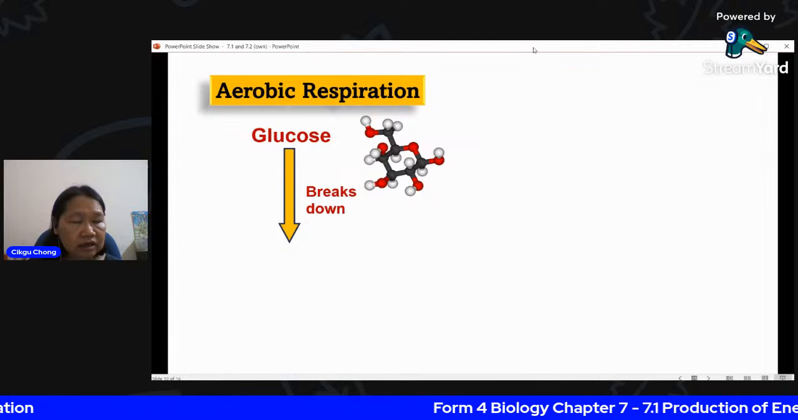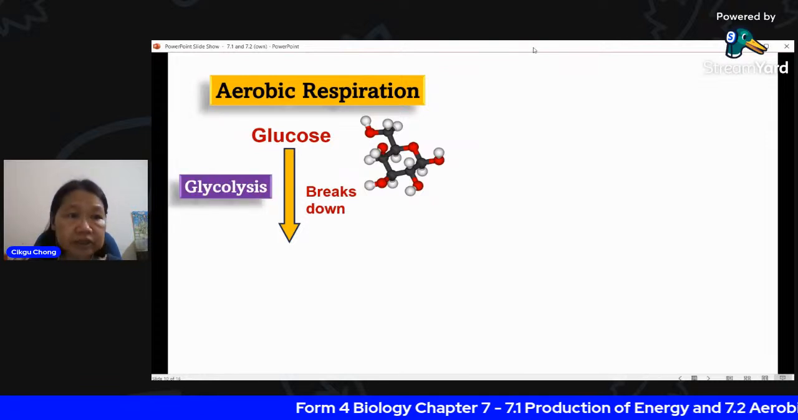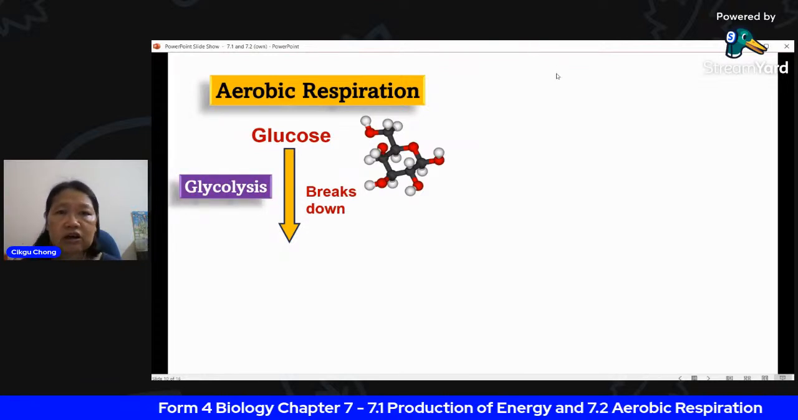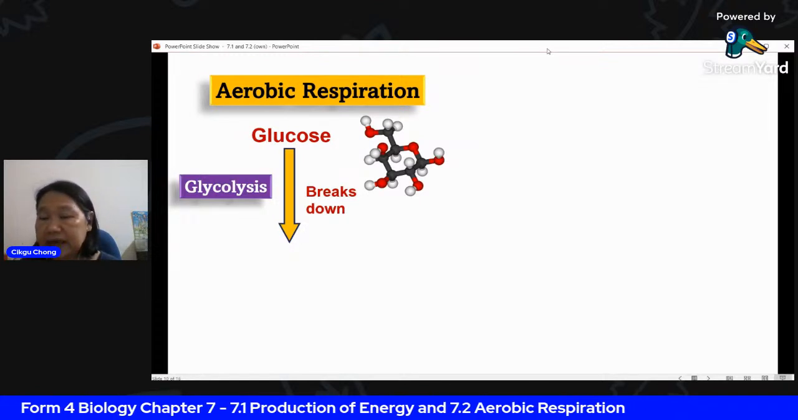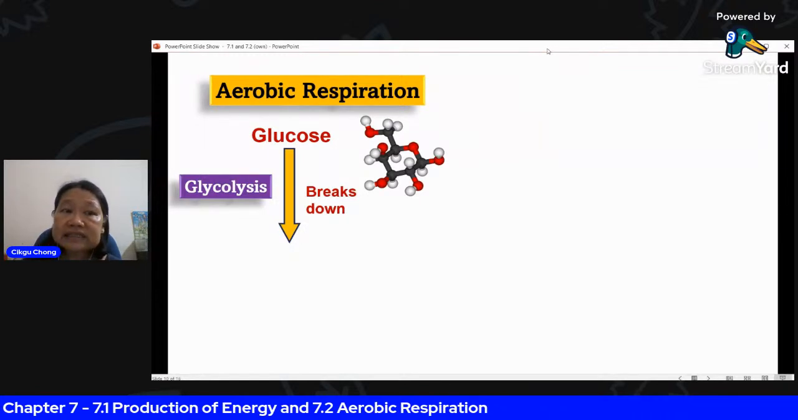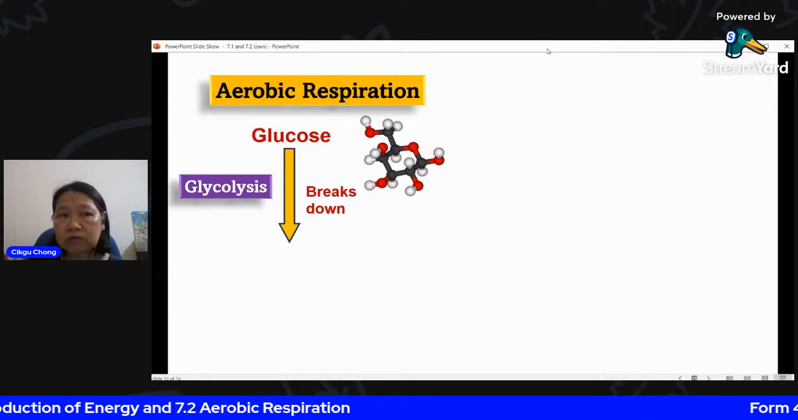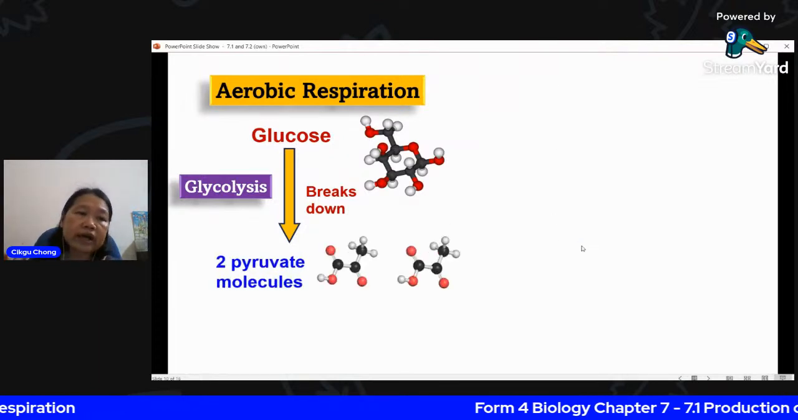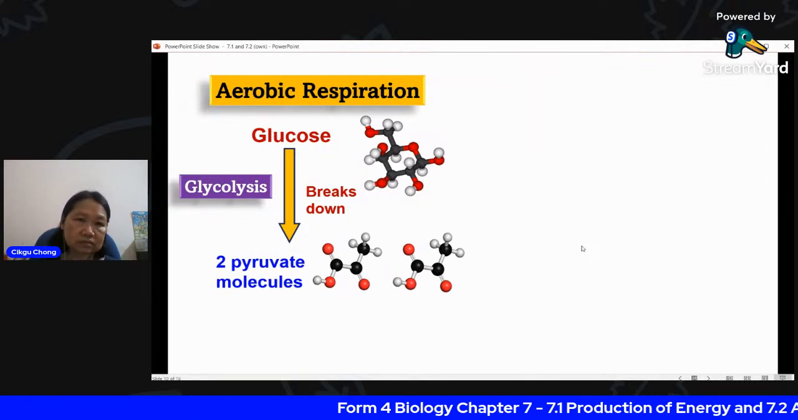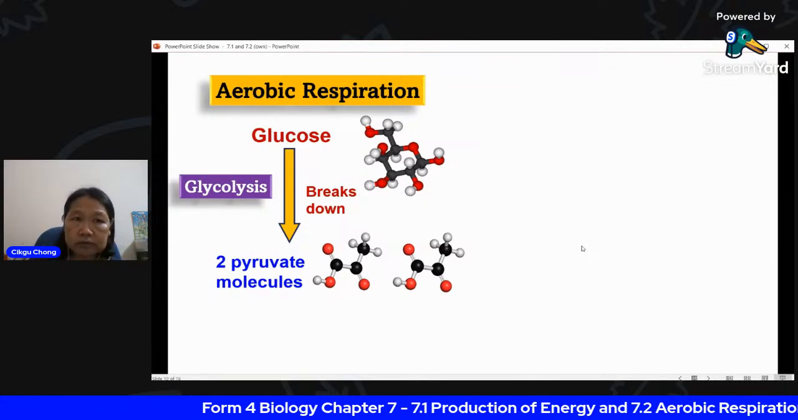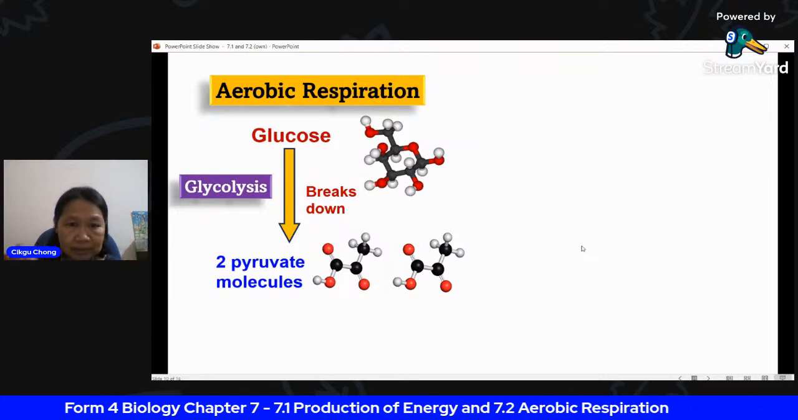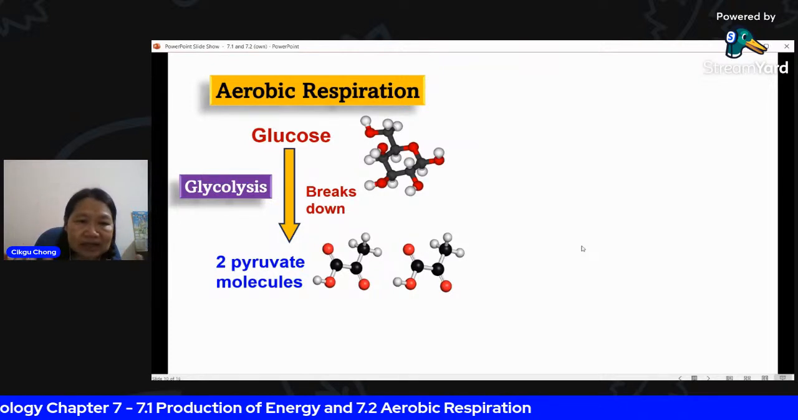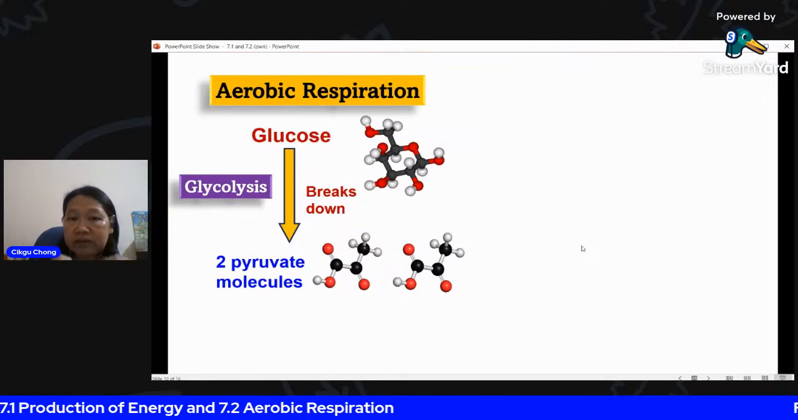What do you get? Now this process is called glycolysis, which is what I mentioned. Glycolysis is the process whereby glucose is broken down, and this happens in the cytoplasm. What do you get when glucose is broken down in glycolysis? You will get 2 pyruvate molecules, simpler molecules from the glucose. It looks like a little puppy dog there, right? Doesn't matter. So you have 2 pyruvate molecules,